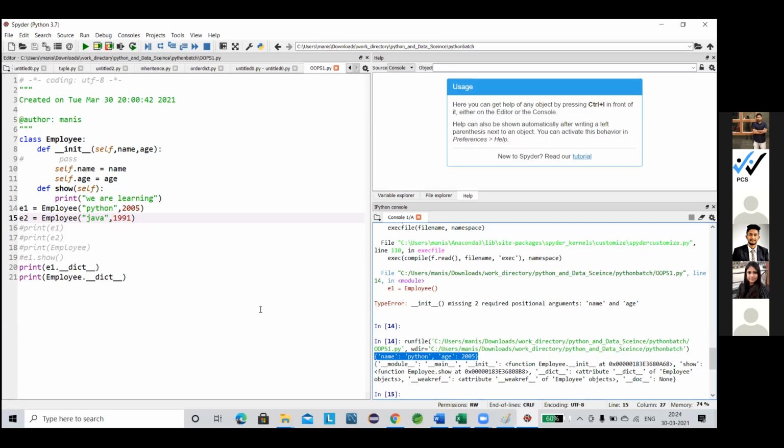Sir, why do we use that __dict__? This __dict__ is used to describe. It returns a dictionary-formatted description of the class or object. Nothing more, for that purpose only.